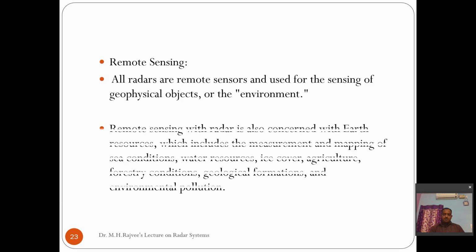One of the beautiful and major applications of radar is remote sensing. Remote sensing is to detect whether there is any cyclone, whether there is any depression. Radar helps to detect and to forecast, and to check the environment.